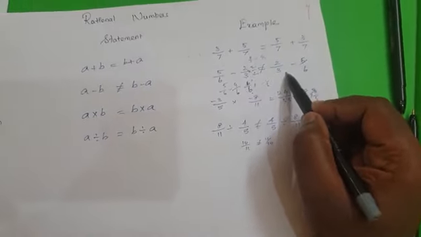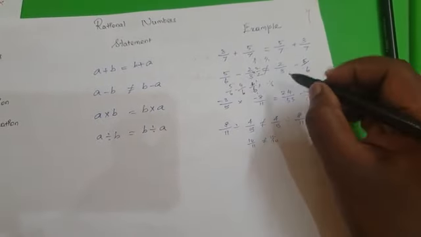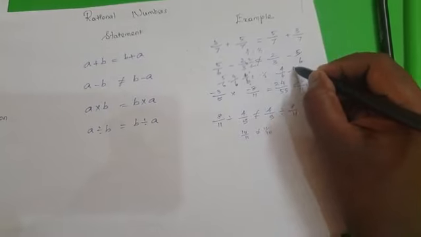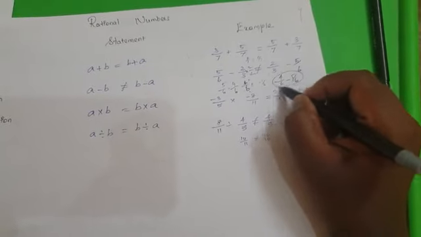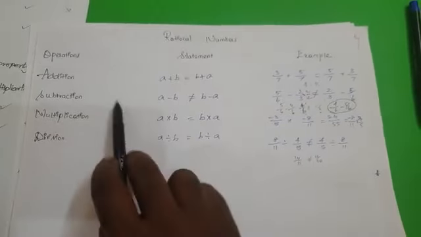When you do the same over here, when you change the numbers, 2 by 3, which is 4 by 6, minus 5 by 6 gives the resultant of minus 1 by 6. So 1 by 6 is not equal to minus 1 by 6. That's why the commutative property is not satisfied.